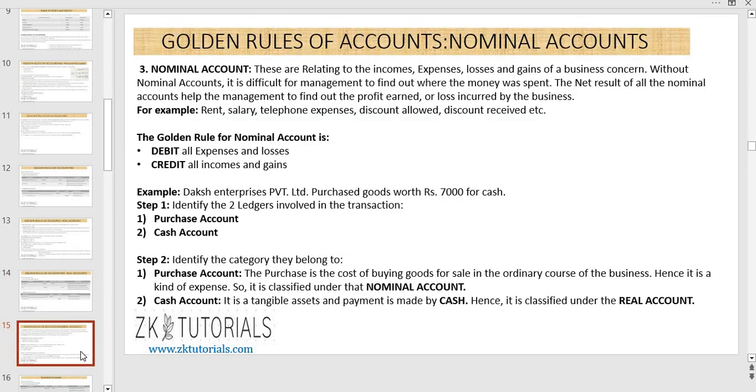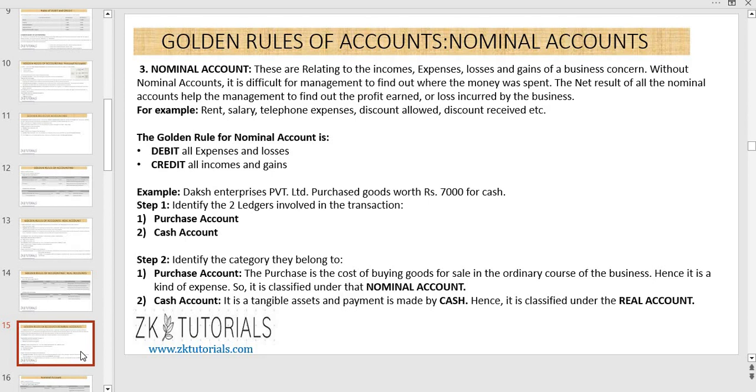Now the next is nominal account. The golden rule of nominal account is debit all expenses and losses and credit all incomes and gains. And they have given me an example: Daksh Enterprises Private Limited purchased goods worth rupees 7,000 for cash. So in step number 1, they have identified that two ledgers are involved, purchase account and cash account.